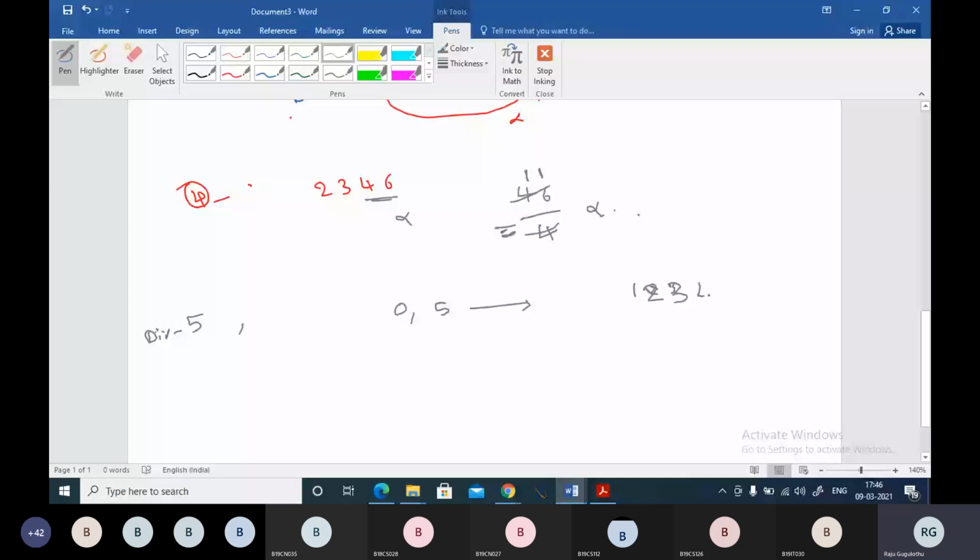If the units place is having 0 in it, or if the units place is having 5 in it, then that number will be perfectly divisible by 5. So this is the divisibility rule of 5. And divisibility rule of 6. Divisibility rule of 6 says 6 can be written in this form, 2 into 3. So the given number should be divisible by 2 and divisible by 3. Then the given number is divisible by 6.